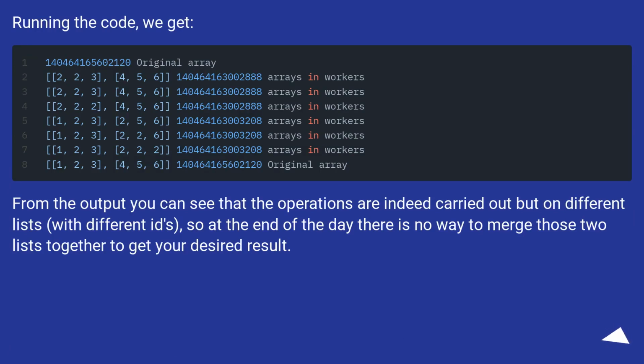From the output you can see that the operations are indeed carried out but on different lists, with different ids, so at the end of the day there is no way to merge those two lists together to get your desired result.